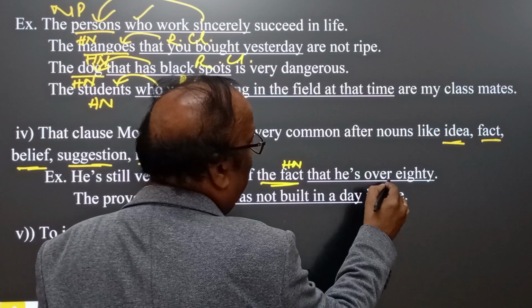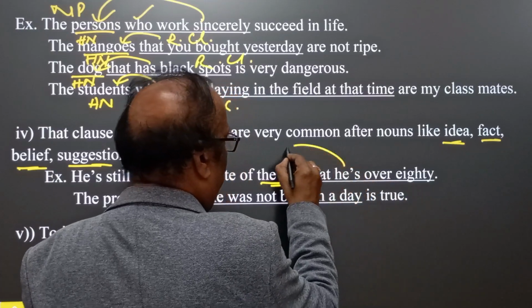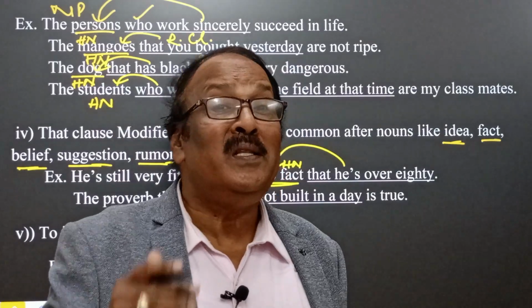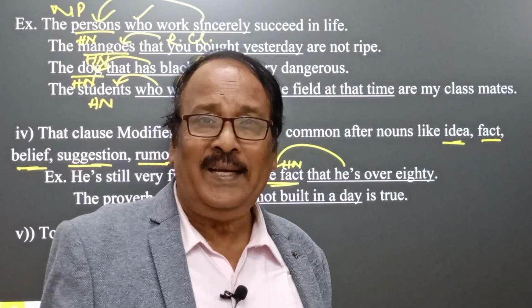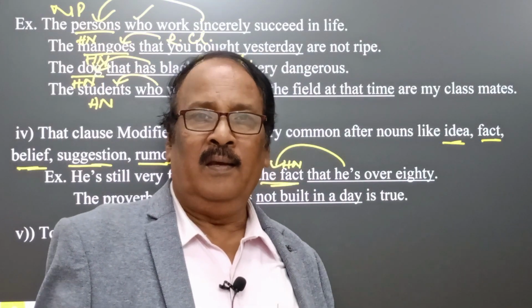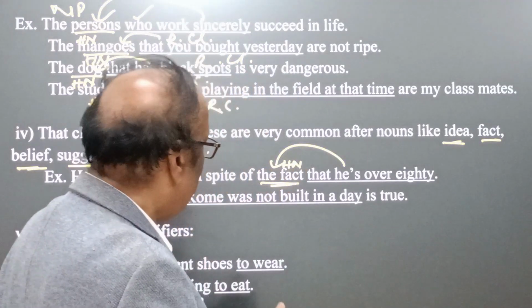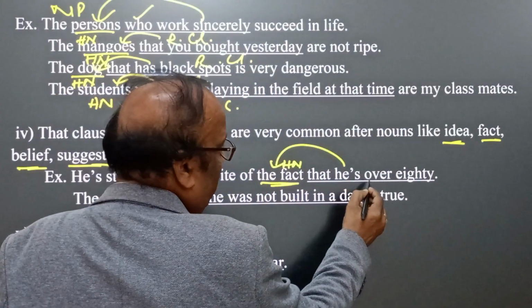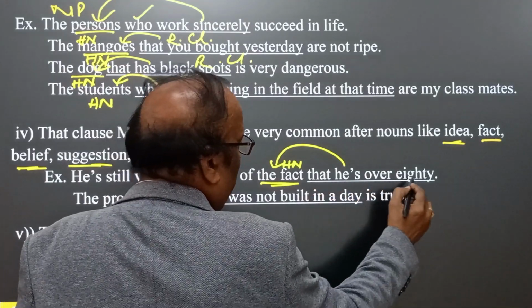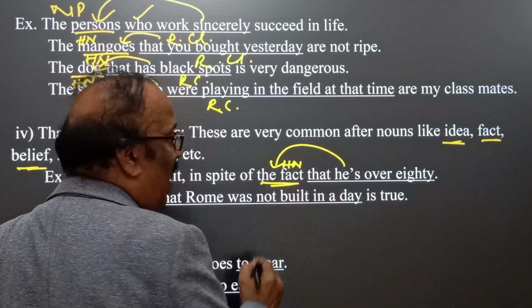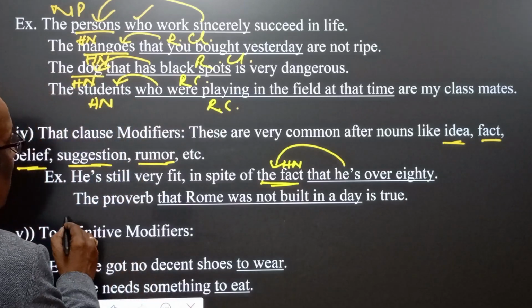No doubt he is over 80, it means above 80, yet he is fit. So remember, here that he is over 80 is the post modifier, which is modifying the fact.